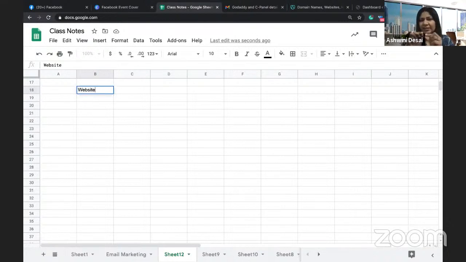Every web page is an HTML file. Small files come together to form a website. A website is primarily built in HTML language. It can also be built in PHP and other scripting languages. HTML is the primary one, and these days people build beautiful websites using CSS and HTML5.